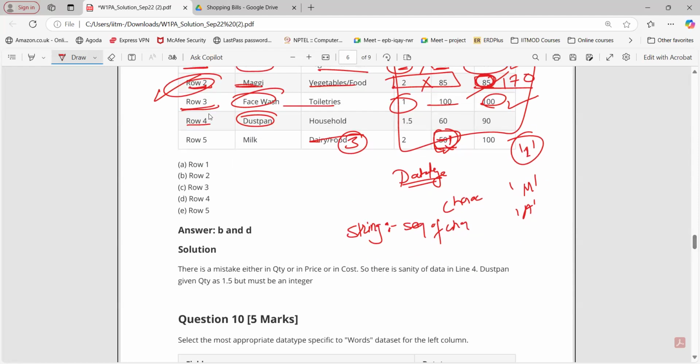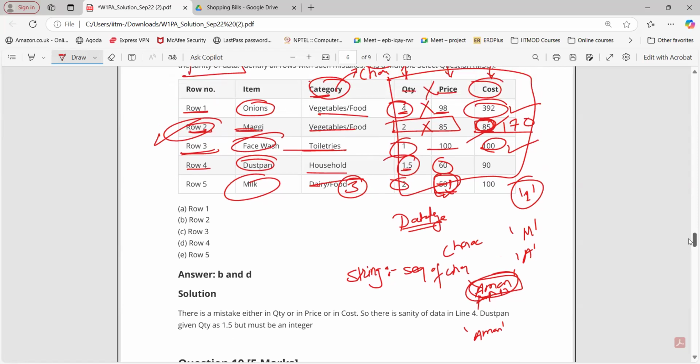Now, what is a sequence of characters? When I say A-M-A-N, Aman, I have 4 characters here in a sequence. So it is a string like this, right? Aman in quotation marks. Here you can see household string, toiletry string, milk string. And now others are integer data type. This is a float data type. We have decimal things.